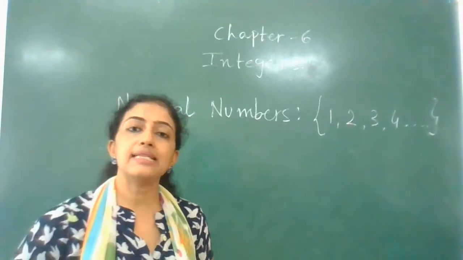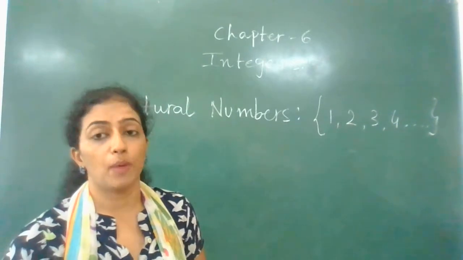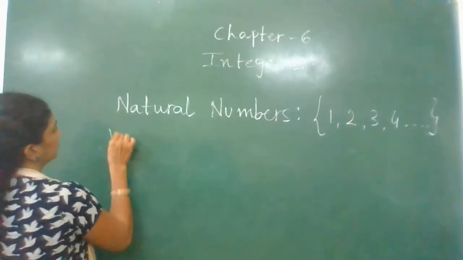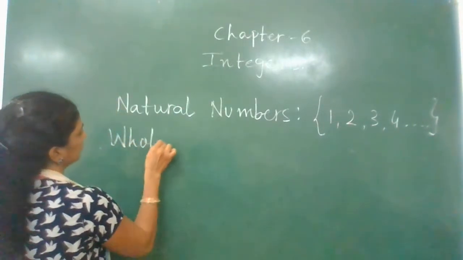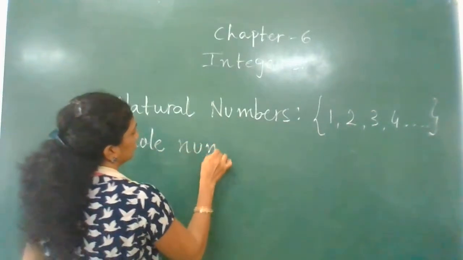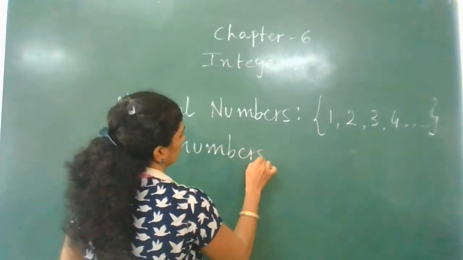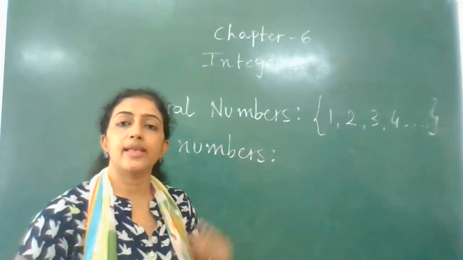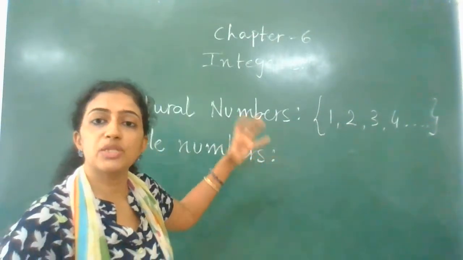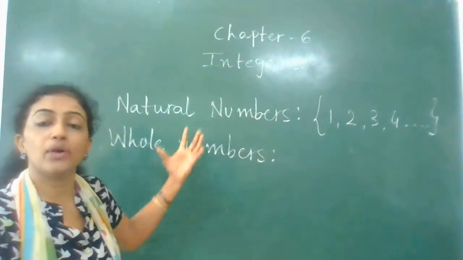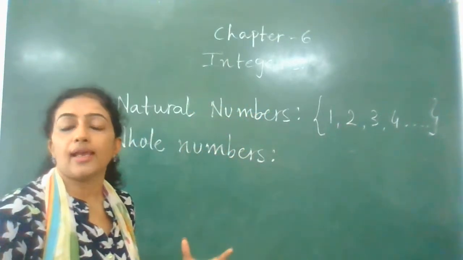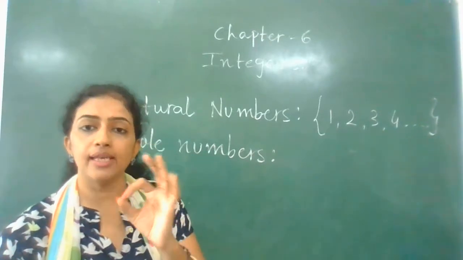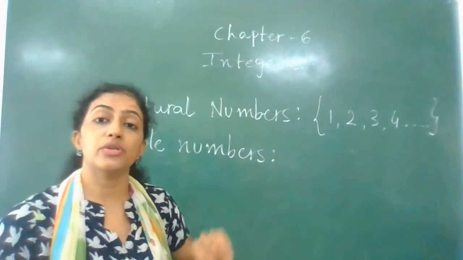Now you have already studied another set of numbers which is called whole numbers. There is not much difference between natural numbers and whole numbers. In whole numbers we have just added a 0 to the natural numbers.